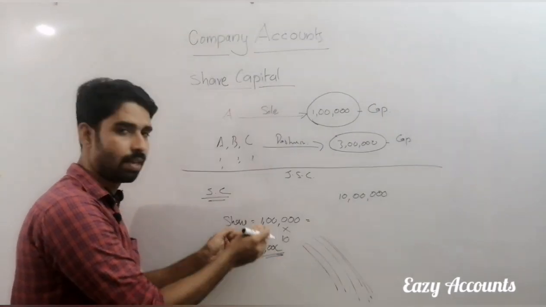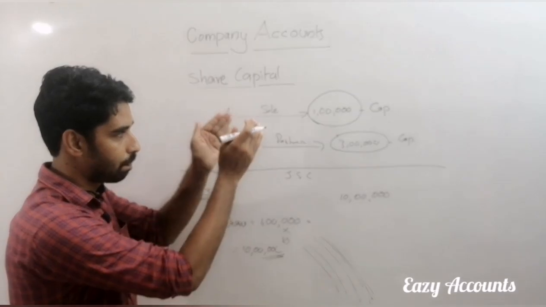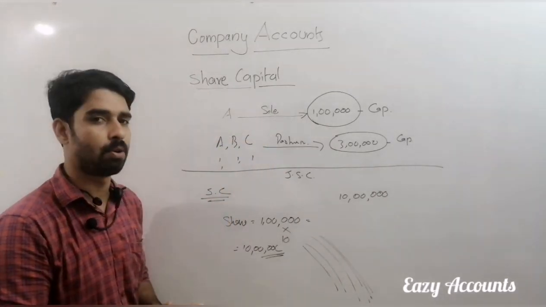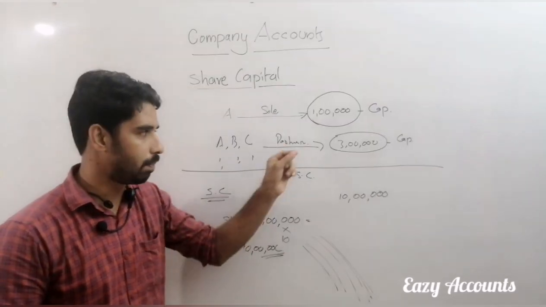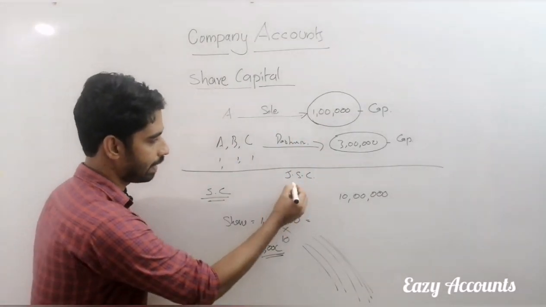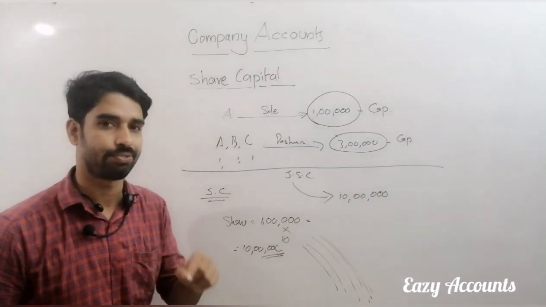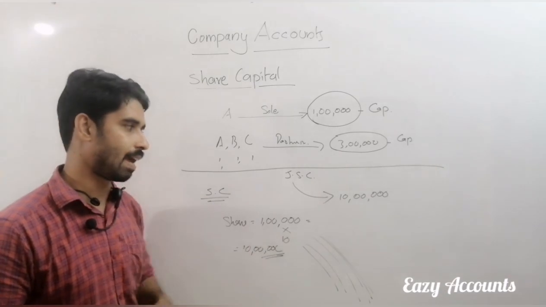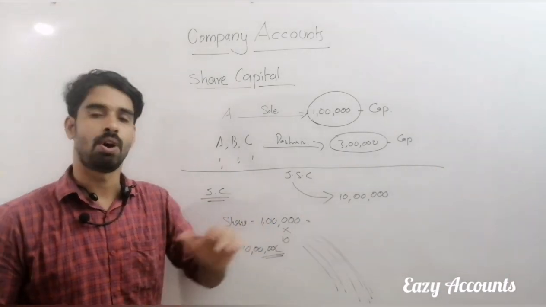So this is the way of raising money through the issue of shares. In a sole proprietorship, the invested amount is called capital. In a partnership organization, the invested amount will be capital, and in a joint stock company, the invested amount is called the share capital of the firm. This share capital companies collect through the issue of shares.